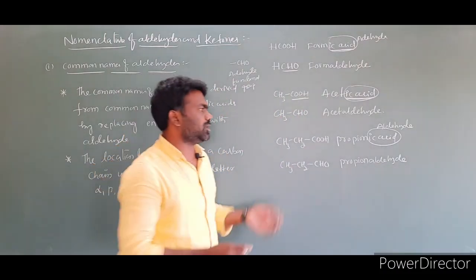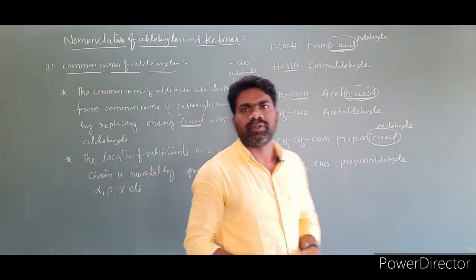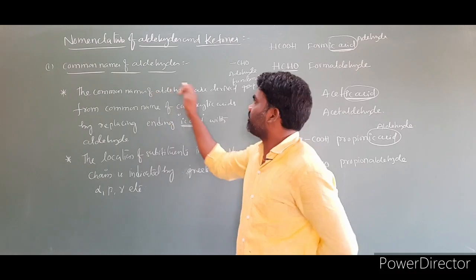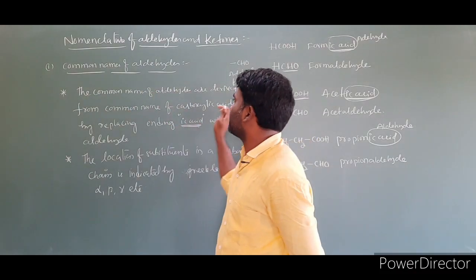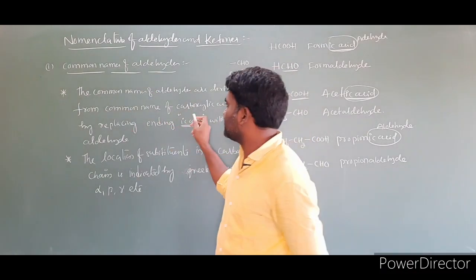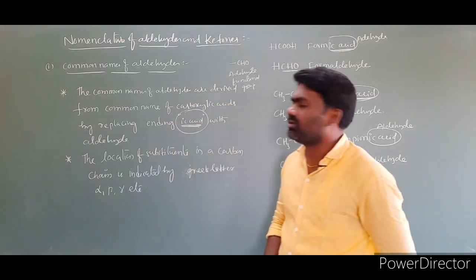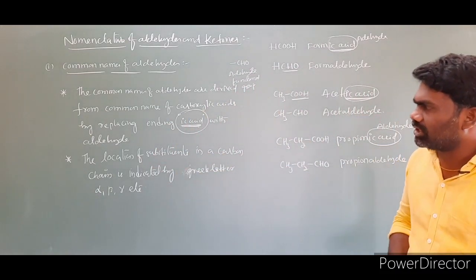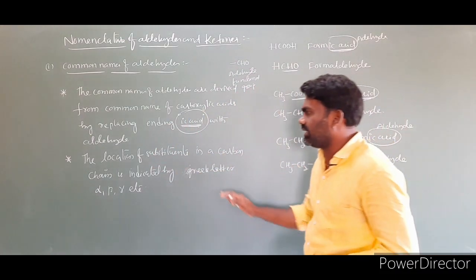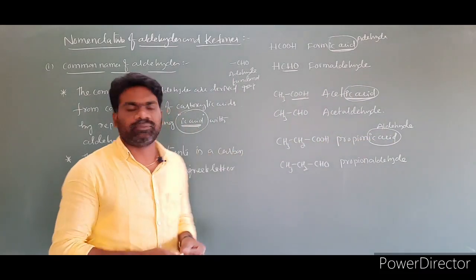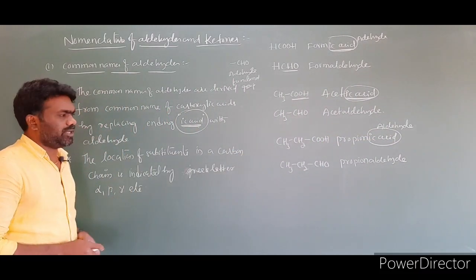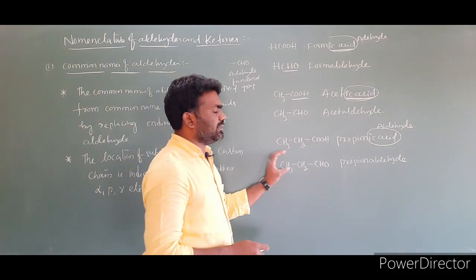The name of this compound is propionaldehyde. I think you got the first rule: the common names of aldehydes are derived from the common names of carboxylic acids by replacing the ending "ic acid" with "aldehyde". And coming to the second rule, the location of a substituent in a carbon chain is indicated by Greek letters alpha, beta, gamma, etc. Suppose I am taking this compound.